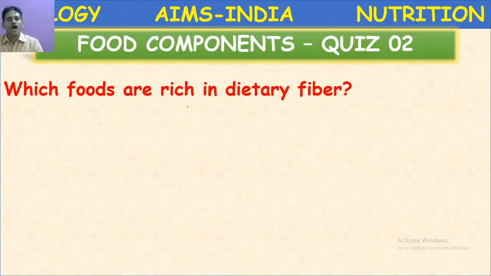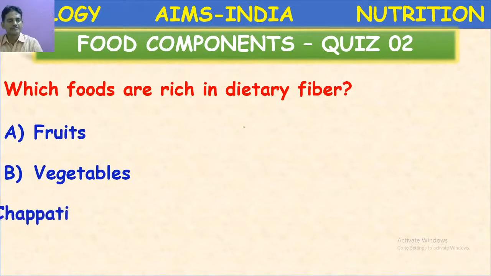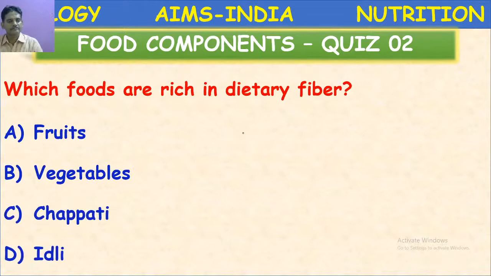Which foods are rich in dietary fibers? Fruits, vegetables, chapati, idli. Which foods are rich in dietary fiber? So mostly here it's a multi-correct answer.